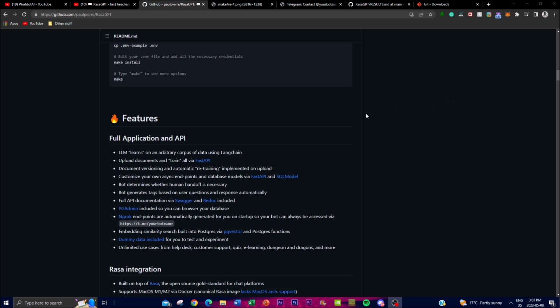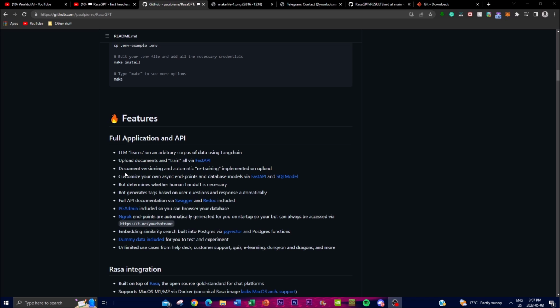Now, one great thing that this application features is its LLM, which learns on an arbitrary corpus of data using Langchain. And this is one of the great things about RasaGPT, as it leverages Langchain and an LLM library to learn from this large corpus of data that is provided.